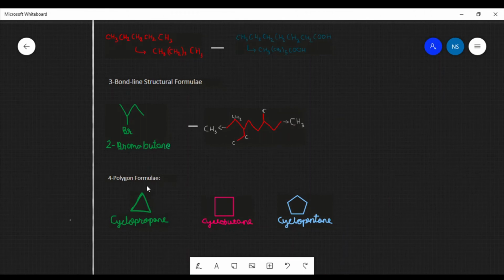There can be polygon formula also. Polygon formula is basically when these structures form a ring compound, then we call them polygons. We represent them by polygons, since we see triangle, rectangle, square, then heptane, pentane, all these are polygons, so we represented them like this. Since they are in a cycle or ring structures, we add cyclo over here, and then there is a naming process which we will go through later in our next videos, which are based on IUPAC nomenclature.